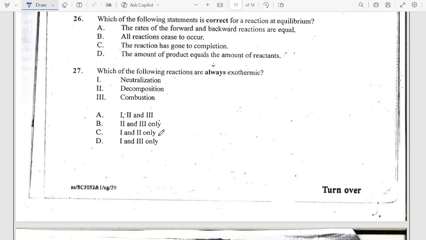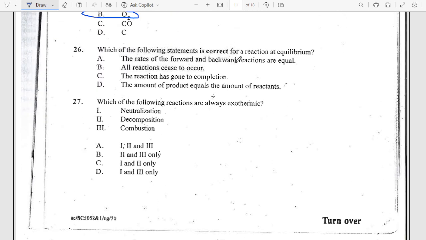Then number 26 says, which of the following statements is correct for a reaction at equilibrium? A, the rates of the forward and backward reactions are equal. That's the statement, there is no other. That's a correct statement. B says all reactions cease to occur. No. C says the reaction has gone to completion. No. D says the amount of product equals the amount of reactant. Oh, no. These are all lies. The correct answer is A, right?